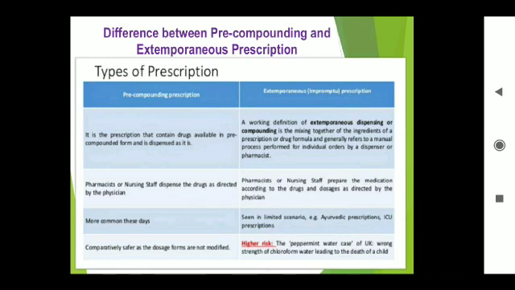These types of preparations are limited nowadays. Examples: Ayurvedic prescriptions and intensive care unit prescriptions. These have higher risk when compared to pre-compounded prescriptions.